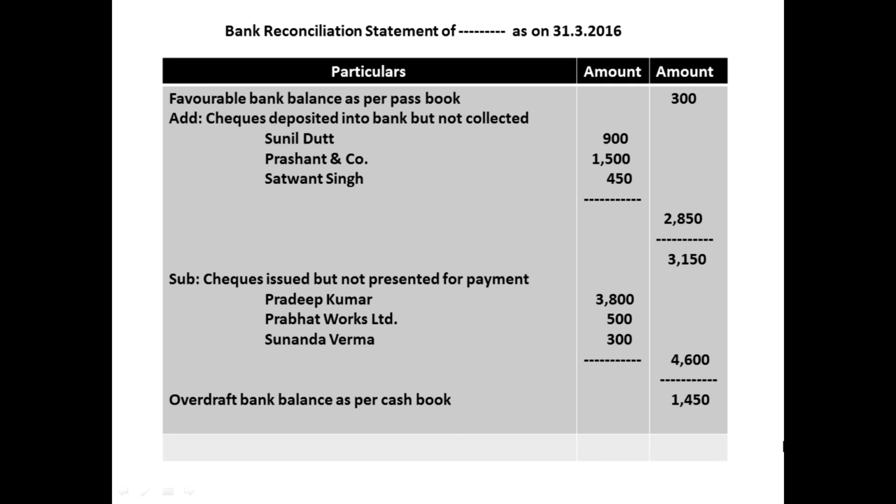Then the answer is 1450. This is a minus value. We started BRS with a favorable bank balance as per passbook. Now a minus value is coming, so for this answer we have to write overdraft bank balance as per cash book. Suppose here a plus value is coming, then we should write favorable bank balance as per cash book.